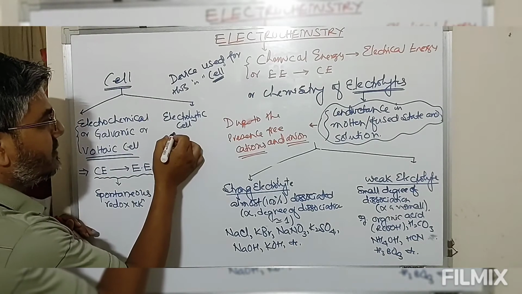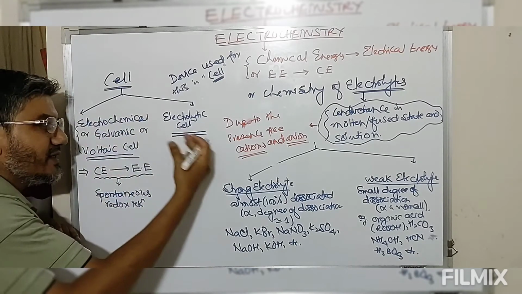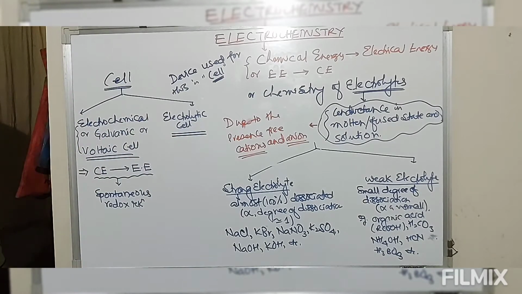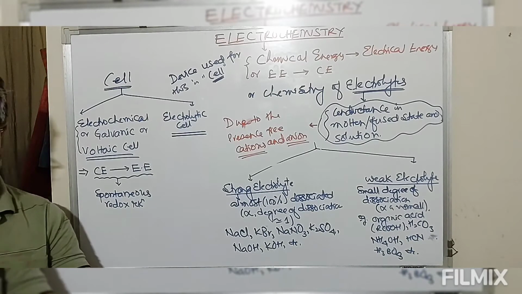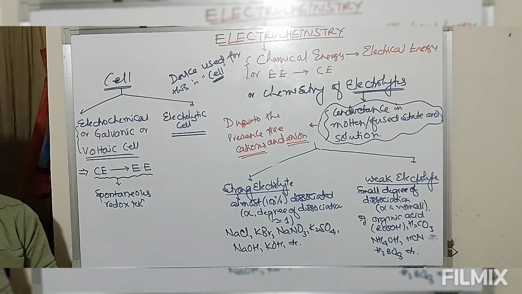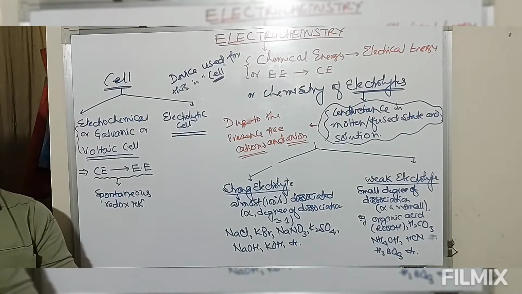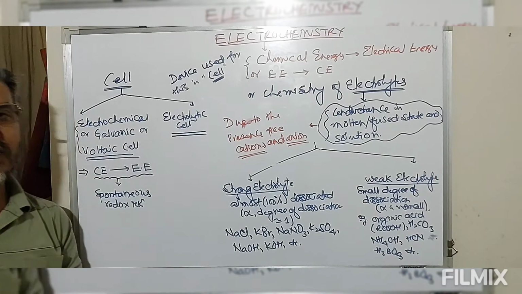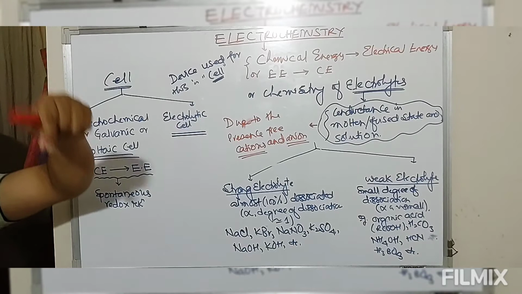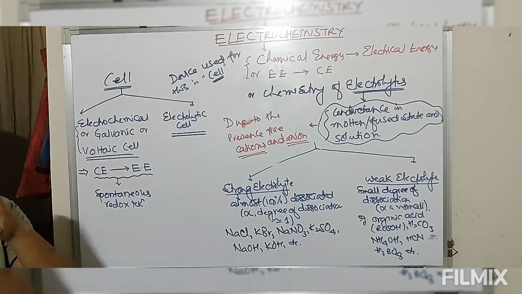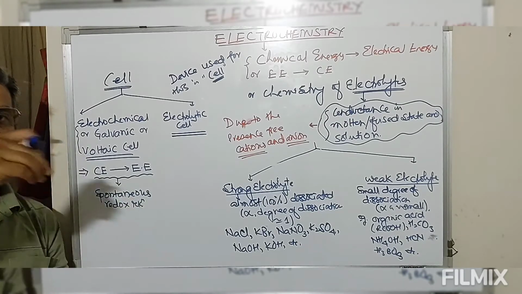On the other hand, we have the electrolytic cell. Electrolytic cell means we have a non-spontaneous reaction which cannot occur on its own. This non-spontaneous reaction is made to occur in the forward direction. For this, some external agent is required, and that external agent is the supplied current. So a chemical reaction is made to occur by use of electric current.